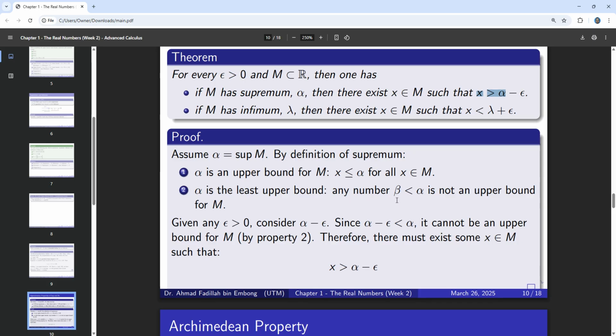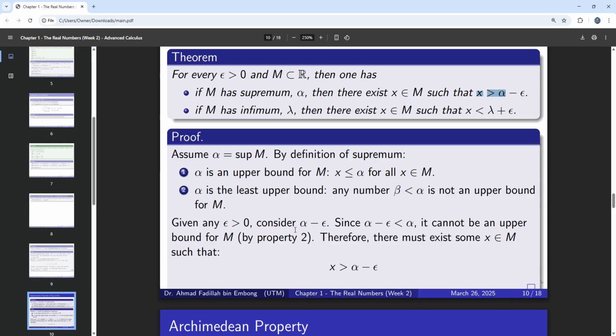So any number beta less than alpha is not an upper bound for M. Here, meaning to say that any value lesser than alpha cannot be an upper bound for M. Now we are given a positive number epsilon more than 0.